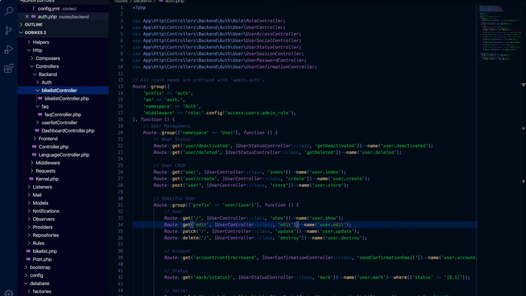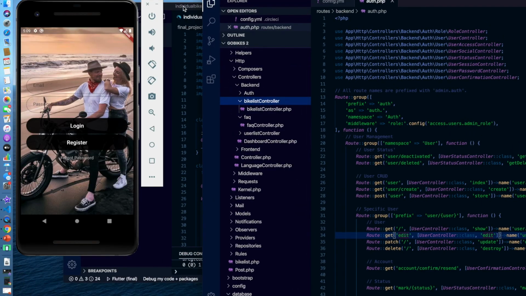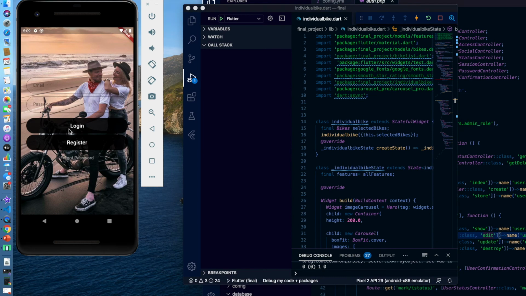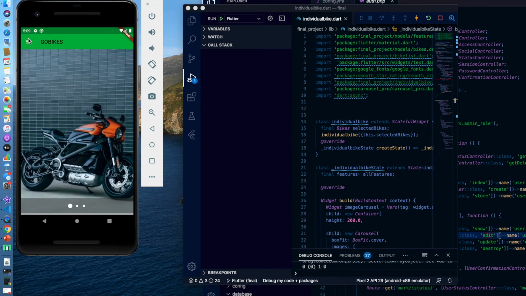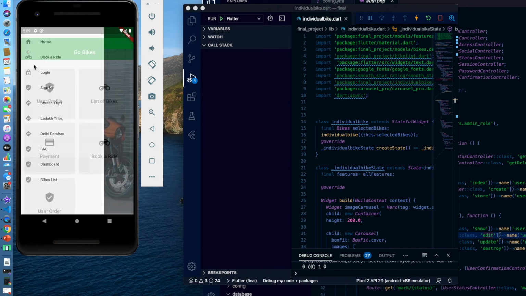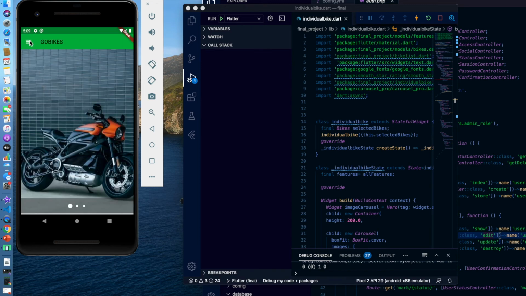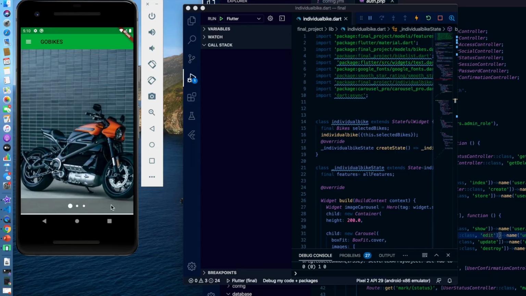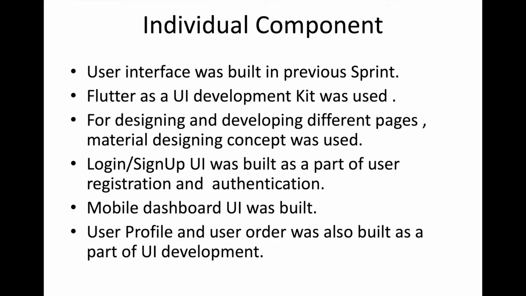For further explanation of the supporting evidence, this is our ready-made user interface. So the user can log in, register, and then select different types. And this one is also the FAQ page, which I have talked about already. The shell component, which we have done in the previous sprint, is the user interface that was built previously.